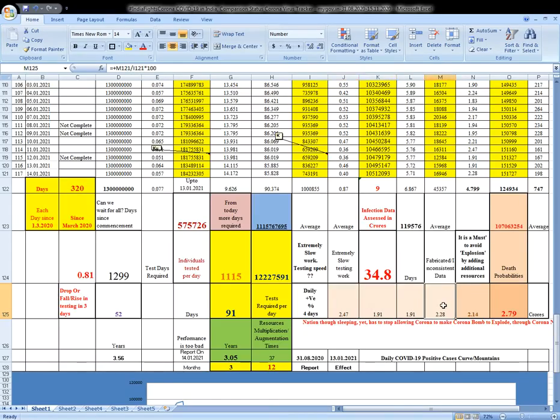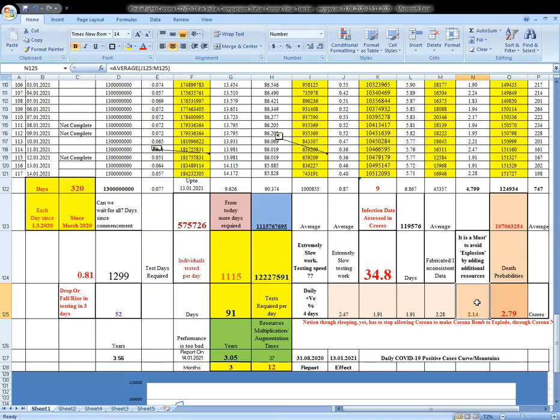I am taking how many people were exposed positive on each day, and how many were tested. That is the ratio of this. So 2.47% here, 1.91% here, 1.91% here, and 2.28% here.